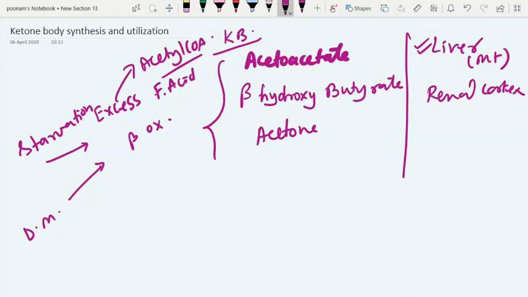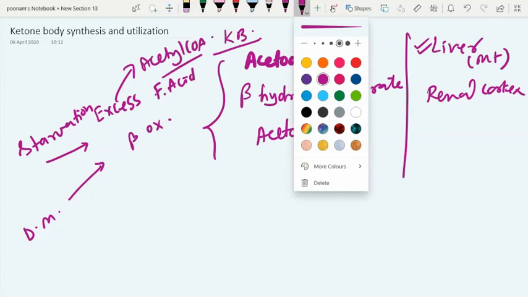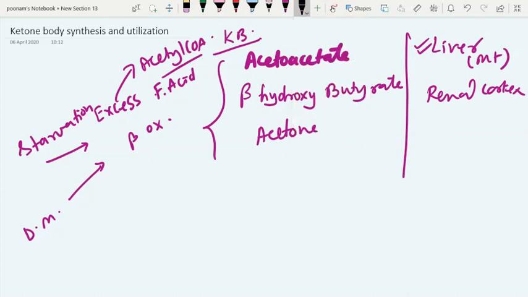But before that, I should tell you that ketone body is a misnomer, because of the three ketone bodies, not all of them have a keto group. We have a keto group in acetoacetate, we have a keto group in acetone. But as the name implies, beta hydroxybutyrate does not have this keto group. It rather has the hydroxyl group. So the exception is beta hydroxybutyrate, which does not have the keto group.